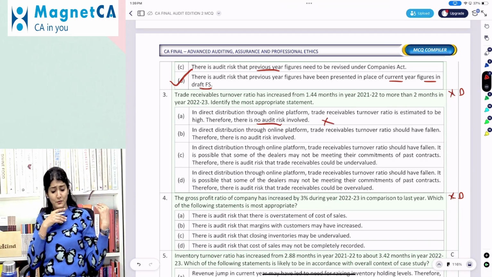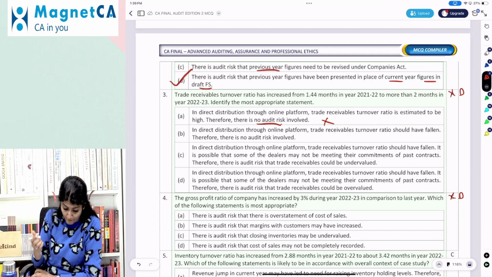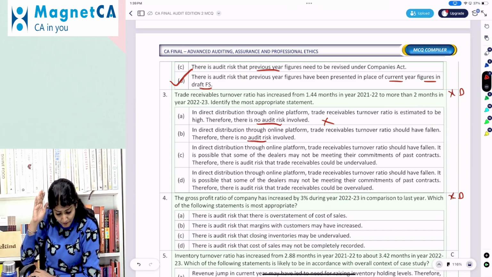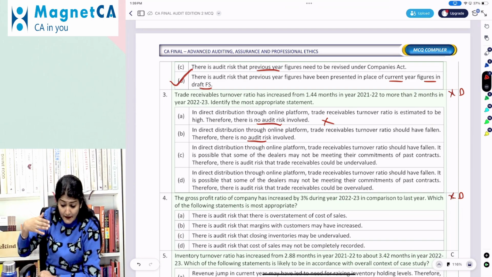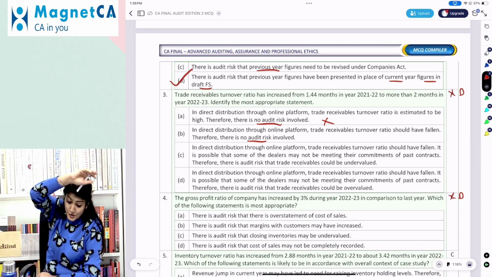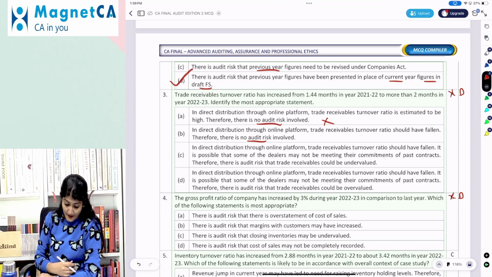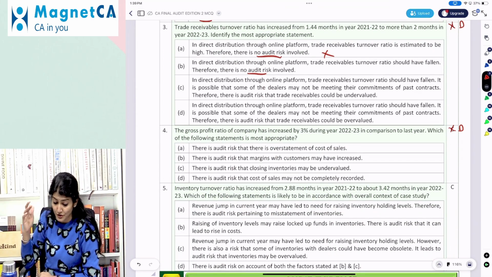In direct distribution through online platform, trade receivable turnover ratio should have fallen, therefore there is no audit risk involved. In direct distribution through the online platform, trade receivable turnover ratio should have fallen. It is possible that some of the dealers may not be meeting their commitments of past contracts, therefore there is audit risk that trade receivable could be undervalued.